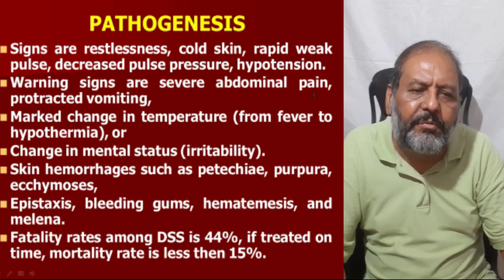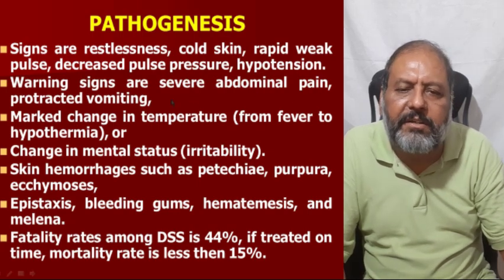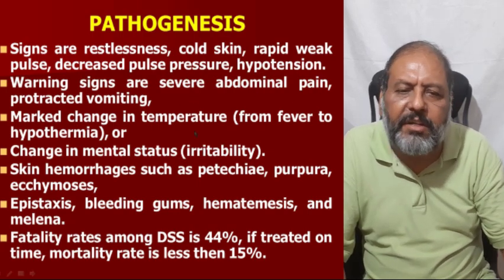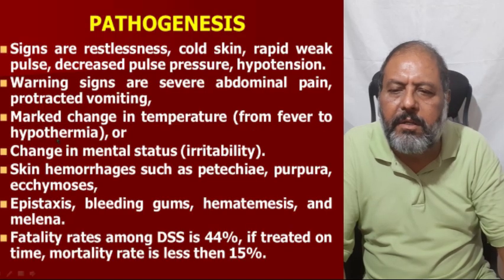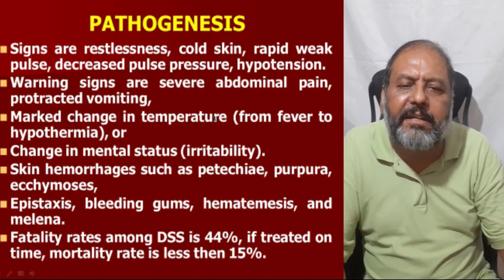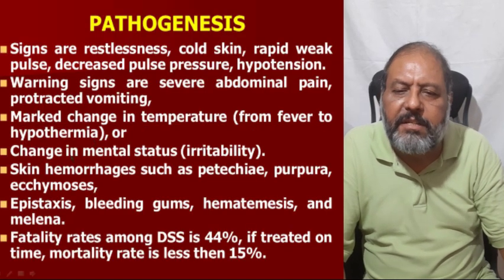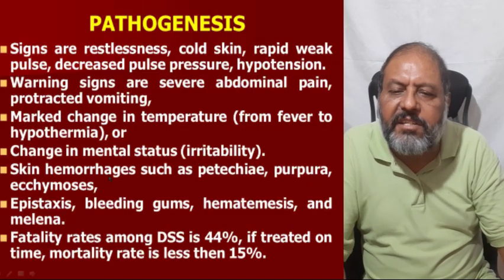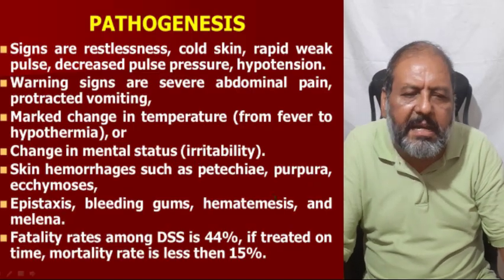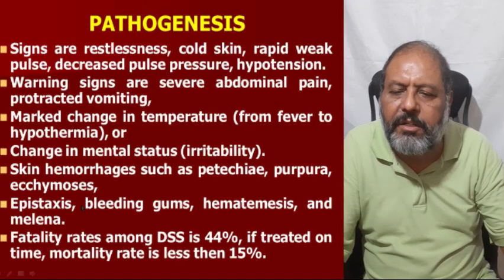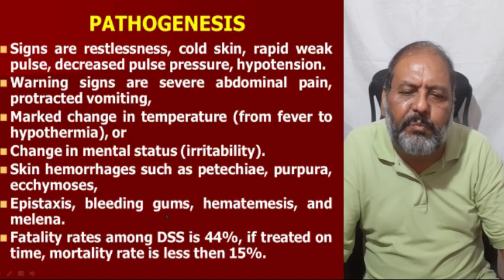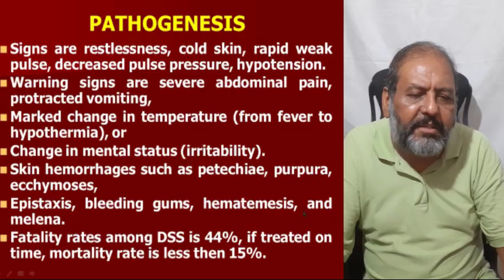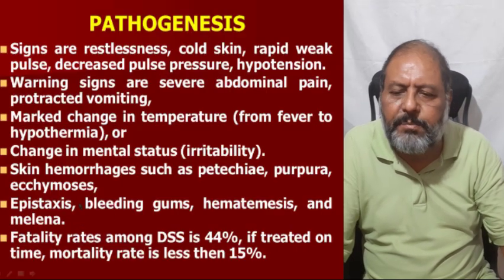Warning signs are severe abdominal pain, protracted vomiting, marked change in temperature from fever to hypothermia, high or low temperature, change in the mental status of the patient, irritability, and skin hemorrhages like petechiae, purpura, ecchymosis, and epistaxis, bleeding gums, hematemesis, and melena have been seen.